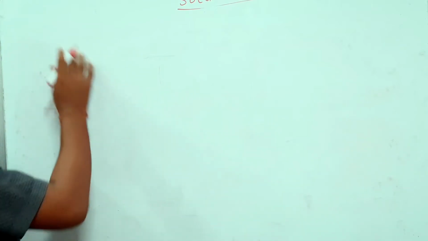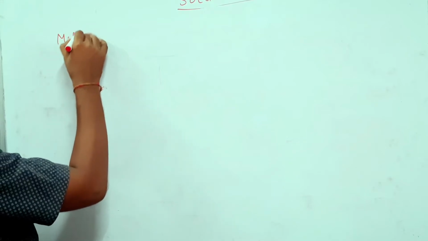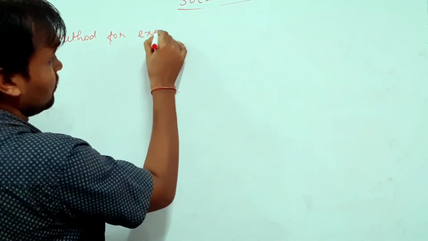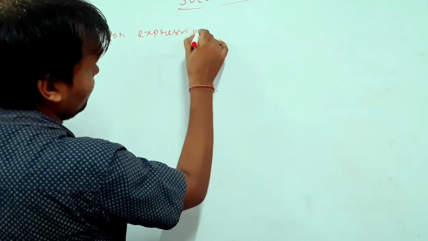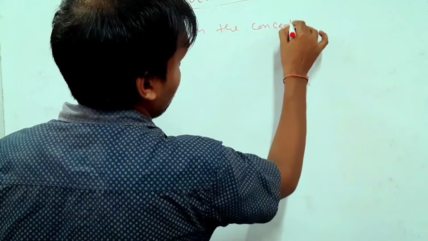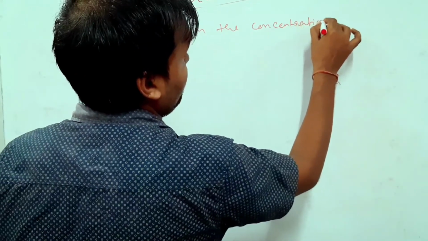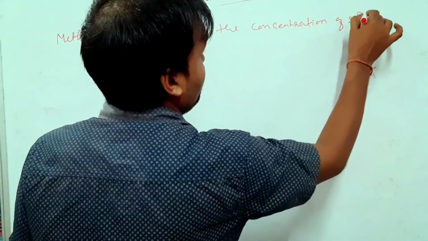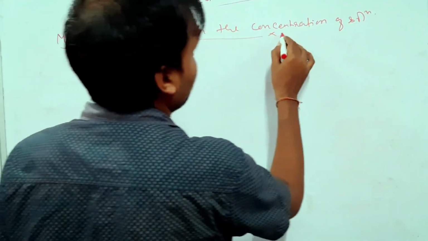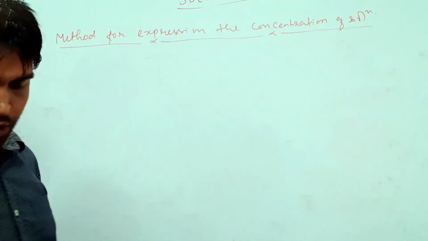Okay, now we are going to see methods for expressing the concentration of solutions. So we are going to see what are the different methods through which we can express the concentration of a solution.